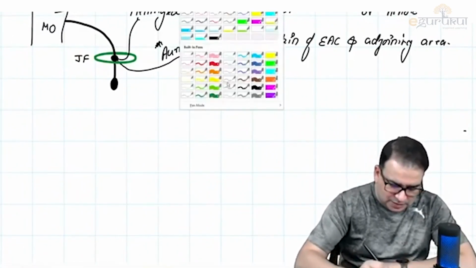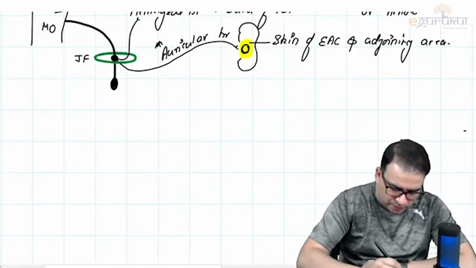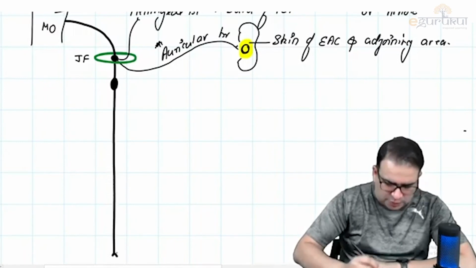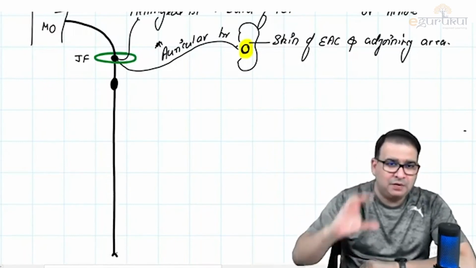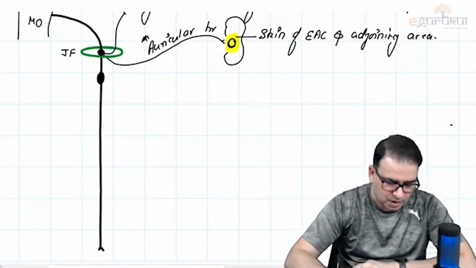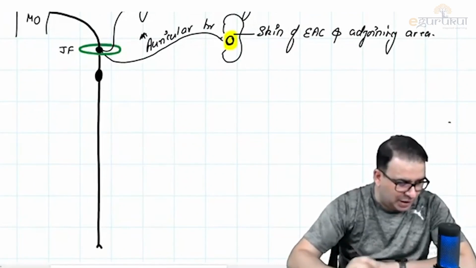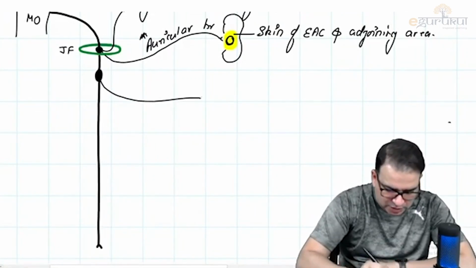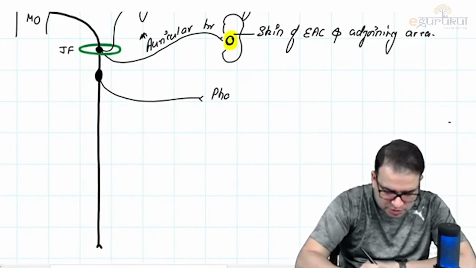So the vagus nerve will continue as the main trunk downward, into the thorax and the abdomen. But we need to focus on the part of the vagus nerve which is in the head and neck. From the inferior cervical ganglion, there is a branch of the vagus nerve which comes out, called the pharyngeal branch.